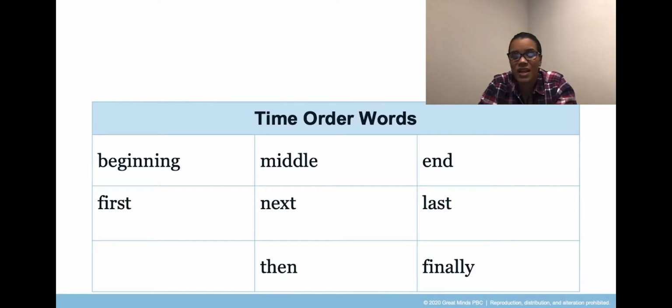These words, and I want to point out first, next, and last specifically because they show the order in which things happen, and you can use this chart when you're writing your narratives. You can also rewind this video and come back to this chart if you need words to help the reader understand the order of events in your story.